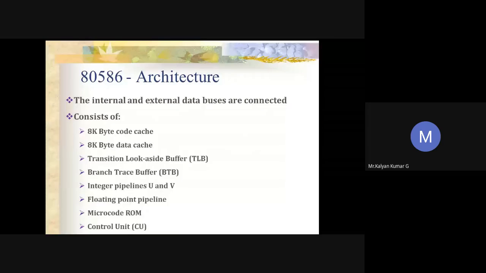We have the translation lookaside buffer, TLB. We'll see the function of each in detail later. We have a branch target buffer, BTB. We have two integer pipelines called the U pipeline and V pipeline, and a separate floating point pipeline. A microcode ROM is available, and we also have a control unit in this processor.